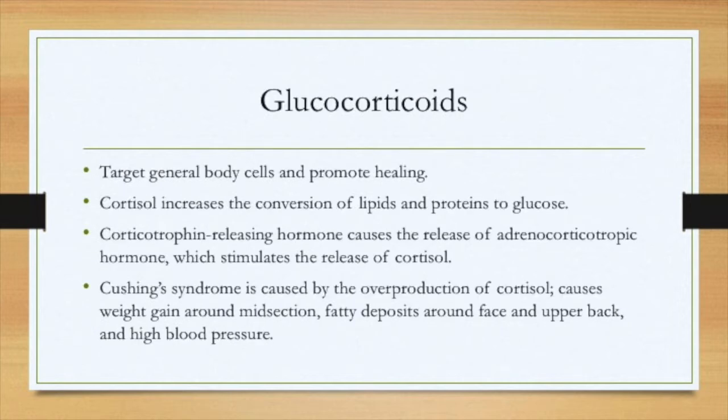Glucocorticoids. These target general body cells and promote healing. An example of this is cortisol, which increases the conversion of lipids and proteins to glucose. Corticotrophin-releasing hormone causes the release of adrenocorticotropic hormone, which stimulates the release of cortisol. Cushing's syndrome is caused by the overproduction of cortisol, which can cause weight gain around the midsection, fatty deposits around the face and upper back, and high blood pressure.